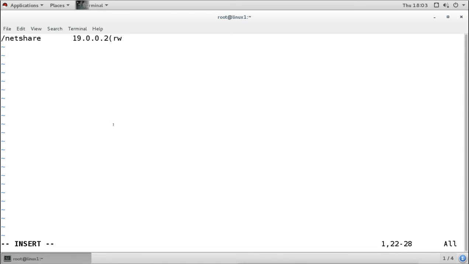So you can manage the IP addresses also. Suppose I want to give read write to 19.0.0.2, so I will mention it like this. Then in the next line I will mention another IP address with read only, read write, whatever. Now for the first time, what will I do? I'm giving access to all machines from the network. I'm giving the access for the whole network.